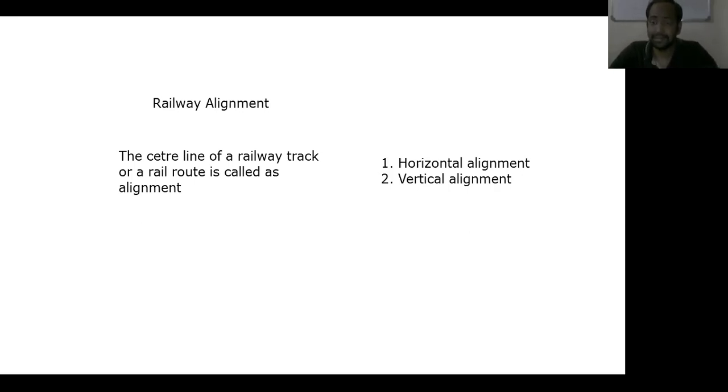Aesthetic considerations are nothing but the beauty of the surroundings. Whenever we construct a railway track through beautiful locations, we can say the alignment of the railway track is called a good alignment.